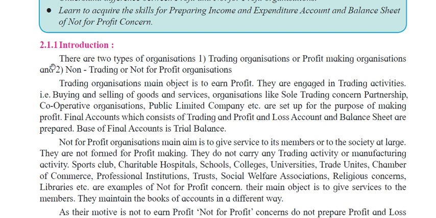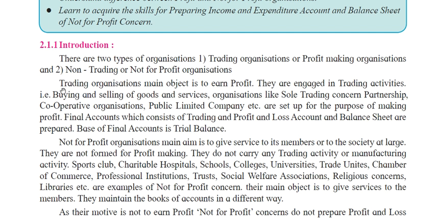In the introduction there are two types of organization. First one is trading organization or profit making organization. And second one is non-trading organization, that is called a not for profit organization. So a trading organization is called a profit making organization, and a non-trading organization is called a not for profit organization.